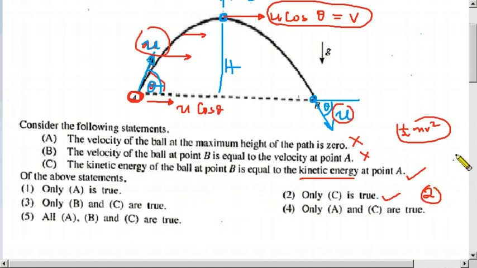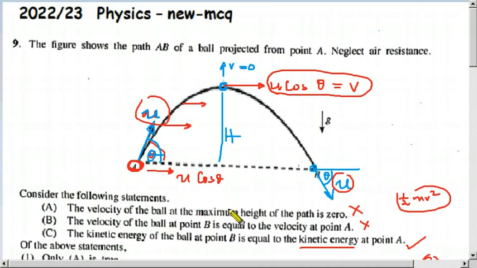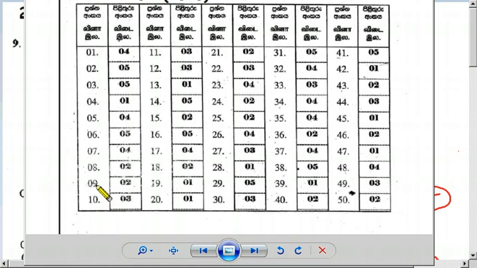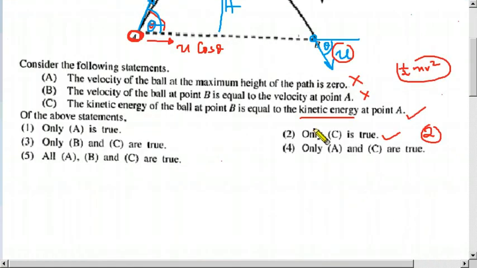The second one, let us check the answer. Question number 9, the answer is 2. The second one is the answer. So we have selected this one, so it is correct.